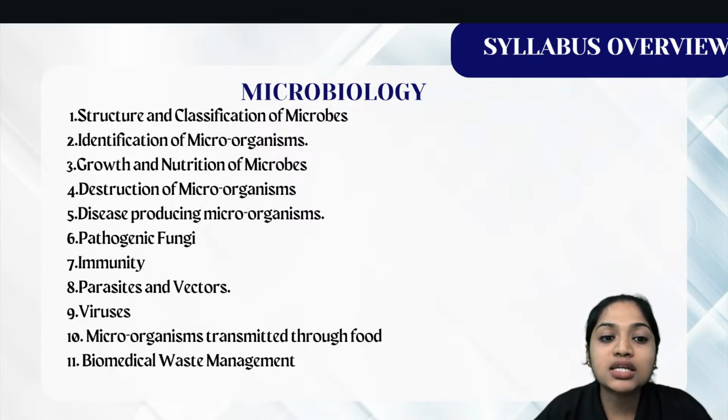Then the eighth unit, parasites and vectors. So what are parasites? What are vectors? That we will see in unit number 8. Unit 9 is completely based on viruses. There are different types of viruses that affect our human body. That means different types of microorganisms affect our human body. We will see that in unit number 9.